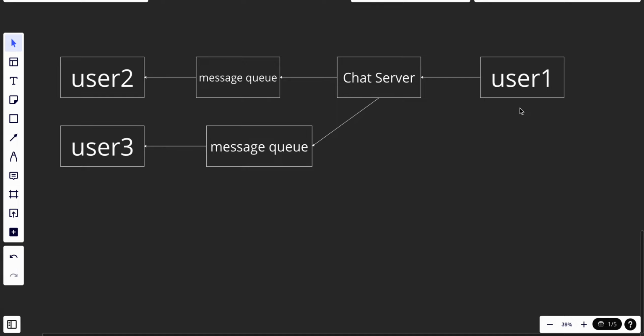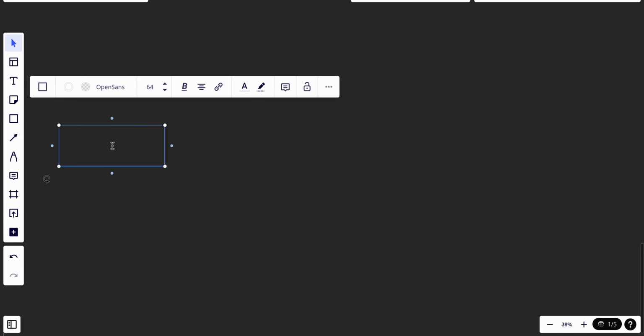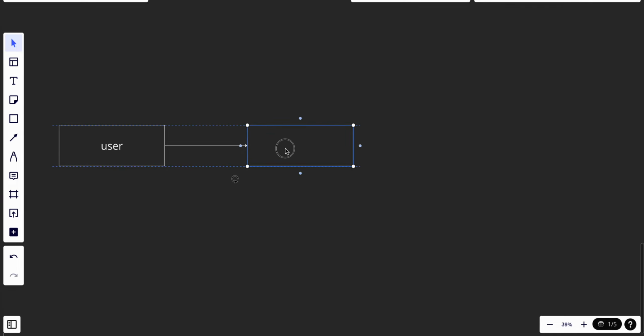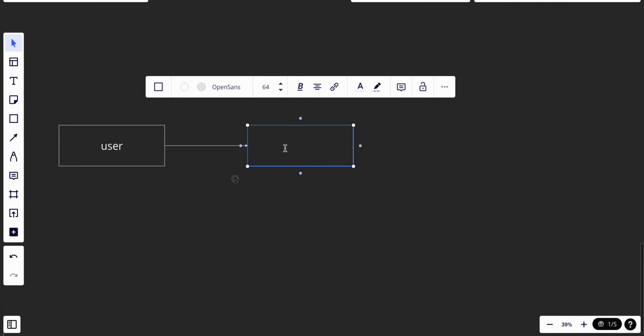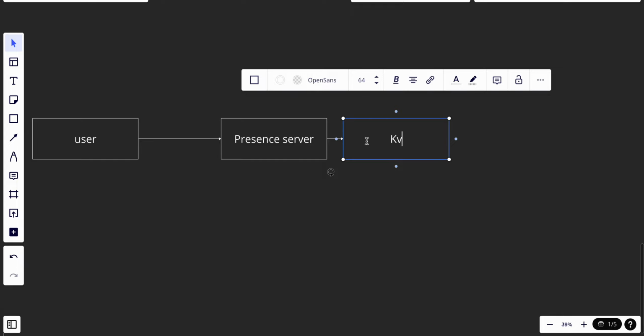To know if the user is online or not, let's say we have this user, and the user will connect with the chat server, but specifically with a presence server. The presence server is also connected using a WebSocket, and the presence server is connected with a key value store.